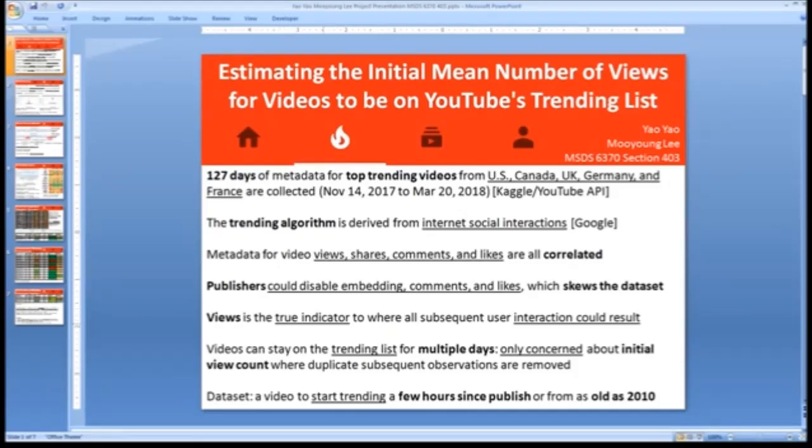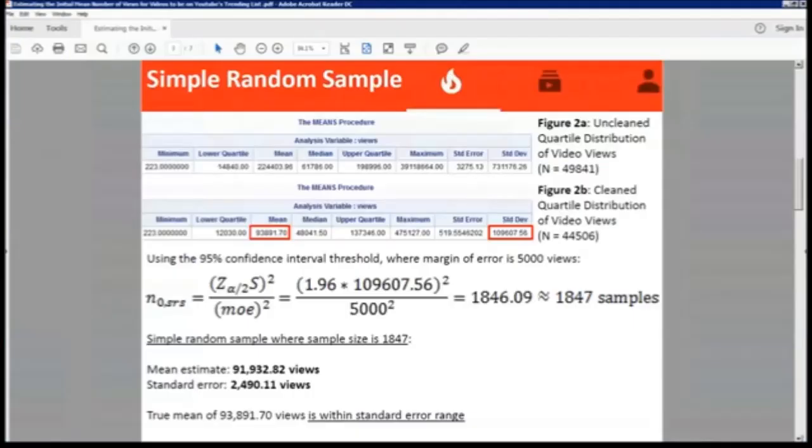So the view count is the true indicator. You can't censor views to go on trending, and all subsequent interaction could result from it. Videos can be on a trending list for multiple days, and we're only concerned about the initial view count for it to be on trending. Also, a video can start trending within a few hours since published, or be as old as 2010, from the data set that we collected.